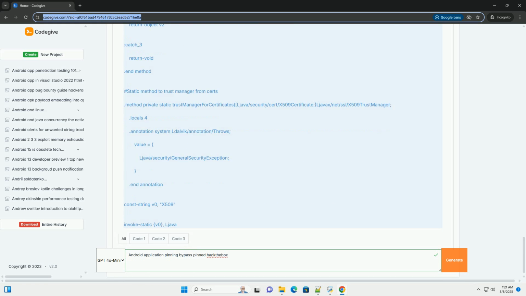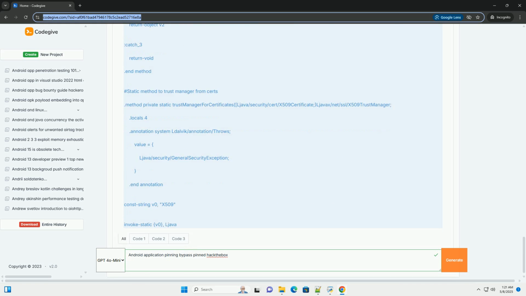Root detection. Some applications implement root detection and may refuse to run on rooted devices. You may need to bypass root detection before you can use Frida. This can involve hooking methods like Runtime.getRuntime().exec, or checking for the existence of specific files, for example /system/bin/su.